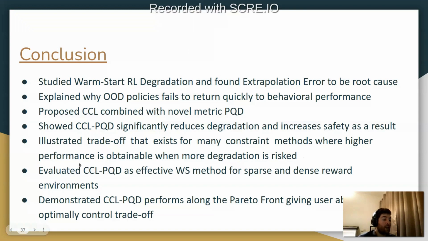We evaluated CCL-PQD as an effective warm start method for sparse and dense reward environments, and demonstrated that CCL-PQD performs along the Pareto front, giving the user the ability to optimally control the trade-off between how much degradation they would like to risk and how much final performance.